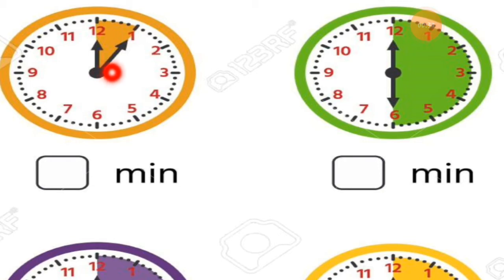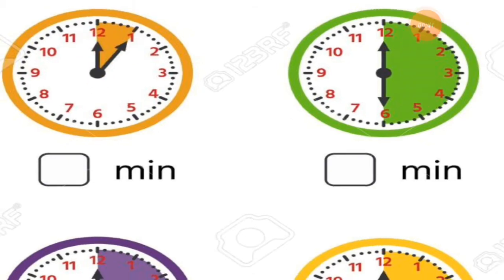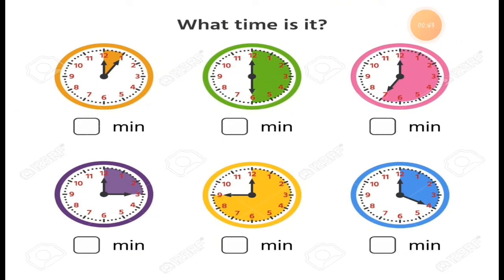What minutes do you have to count? You have to count 12 to 1. So how many minutes is that? We have to count the minutes of that orange portion only. So it is 5 minutes.